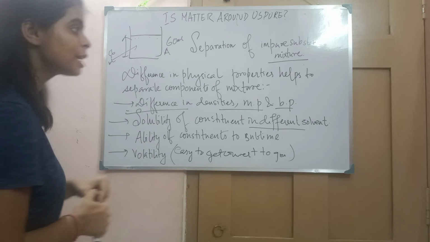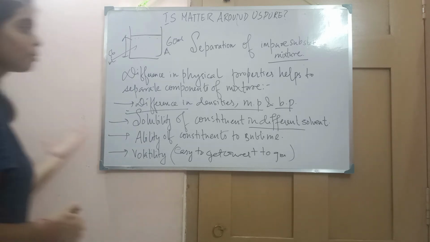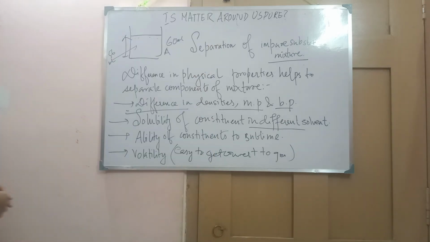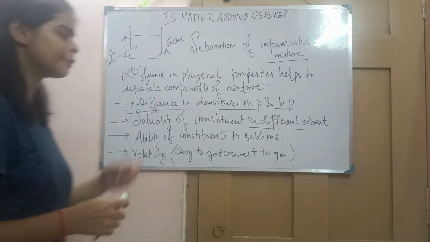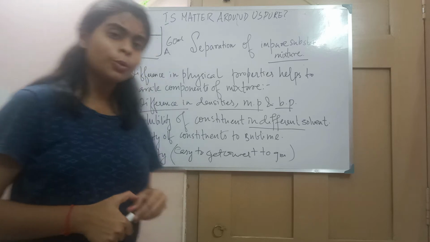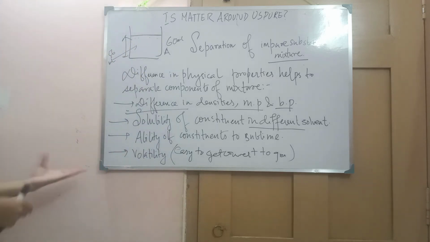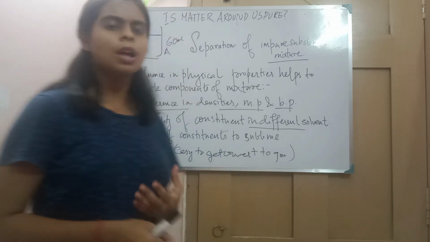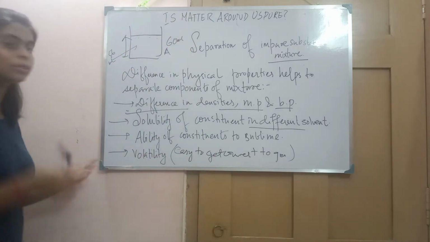Alcohol is volatile in nature and it gains energy from the surroundings, and as a result the molecules escape into the environment and easily get converted to gas. So on the basis of this property, volatility, we can also separate the constituents of a mixture. Now let's discuss the various separation methods and what they are.